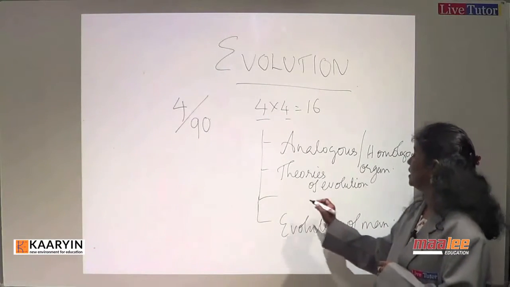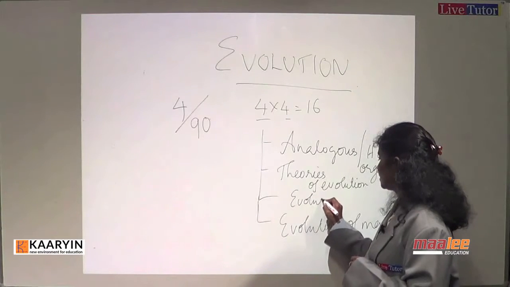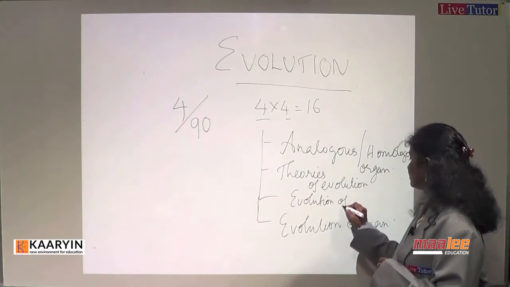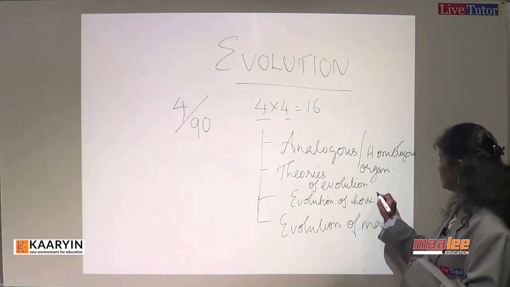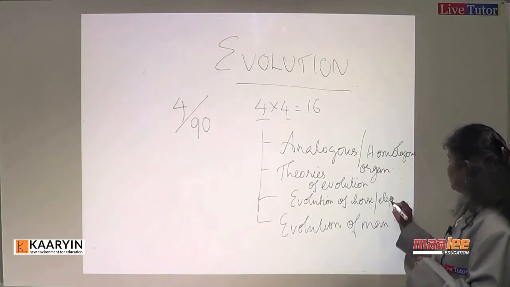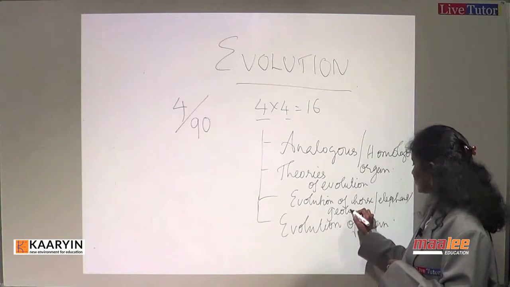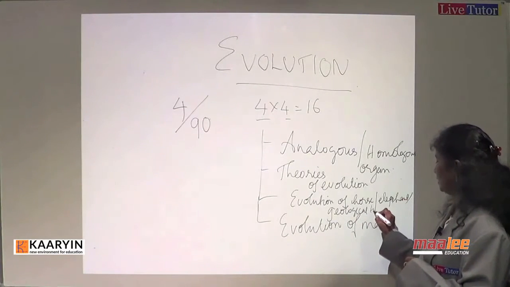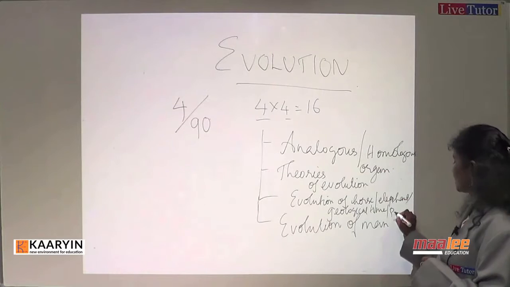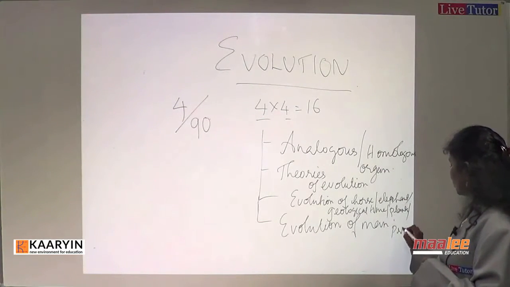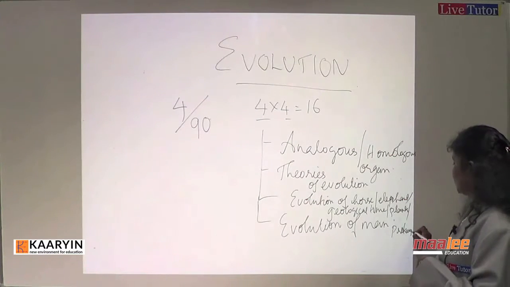And apart from that, evolution of horse, elephant, then geological time scale, plants, then prokaryotic evolution can be from this category.